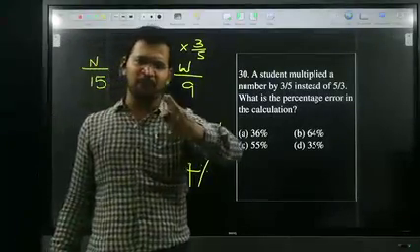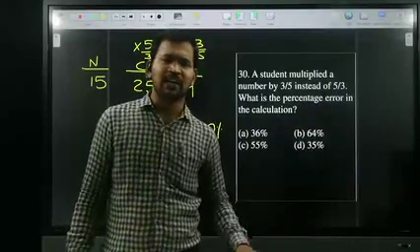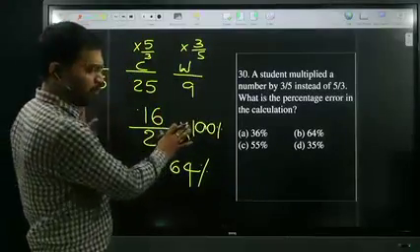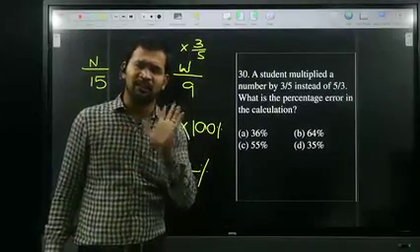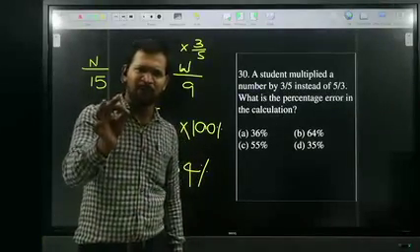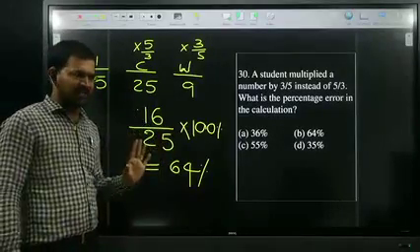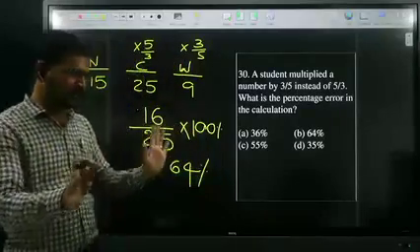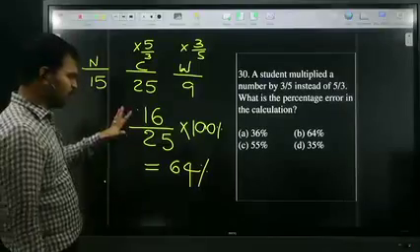Without using pen and paper, we are going to attack directly. Prasad said cross multiplication. Prasad, if you go for cross multiplication, it will also take some time. But this is the right procedure, so we have to attack. If we assume the number as 15, right answer is 25, wrong answer is 9, remainder is 16, error is 16. 16 by 25 is 64%. If you go for cross multiplication, definitely you need to use pen and paper. So don't go for cross multiplication. This is the best way of attacking. All of you okay? Just make a note.